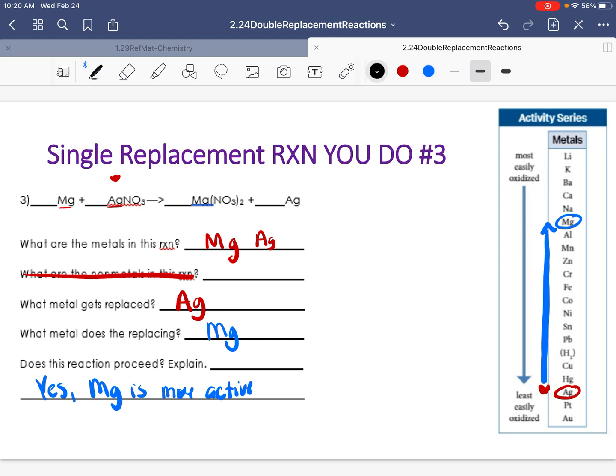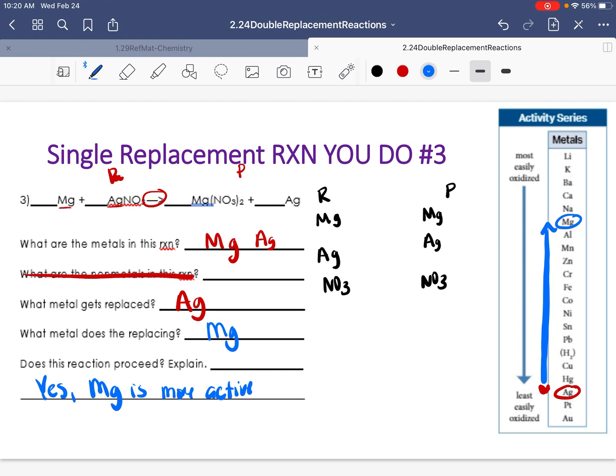So magnesium is more active. Again, I'm just going to draw a quick table of reactants and products. Here I have magnesium, I have silver, and my polyatomic ion is nitrate. I'm going to keep the same order for my product side: magnesium, silver, and nitrate. Again, reactants, and then your arrow points towards your products.